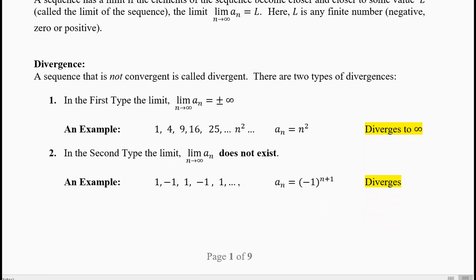The second type example is the limit does not exist. When we studied limits in the first chapter of Calculus 1, we saw many examples where the limit does not exist. Now, one example of such a sequence is the day-night sequence: 1, minus 1, 1, minus 1, 1, minus 1. Now, the formula is minus 1 to the power of n plus 1. If you try to take the limit n going to infinity, you will get minus 1 to the power of infinity. Now, infinity is neither odd nor even.